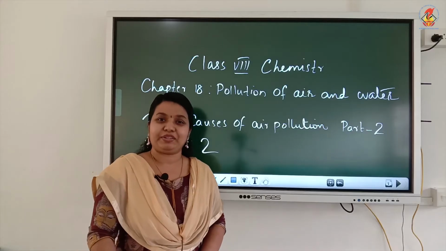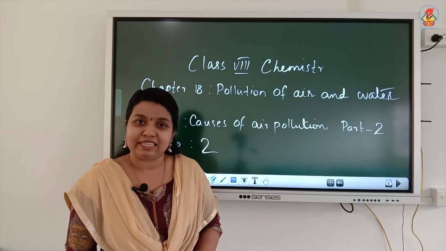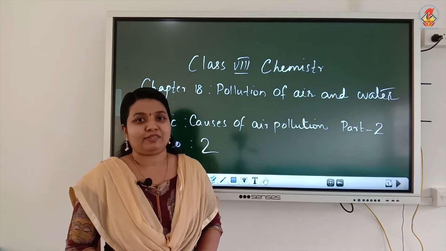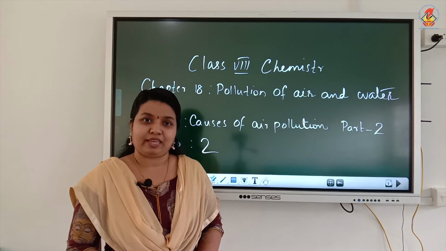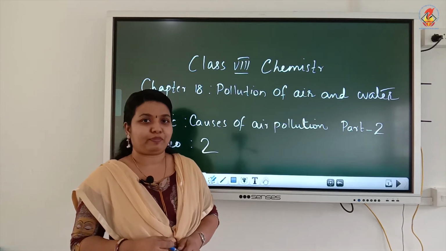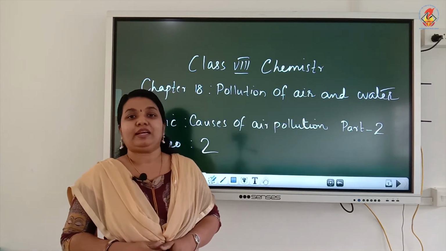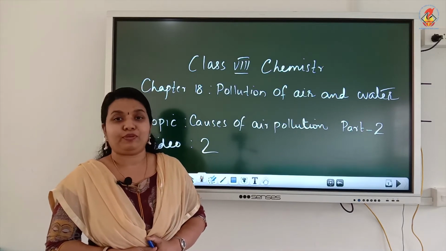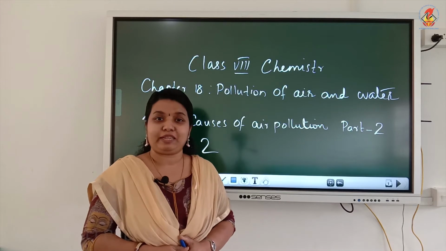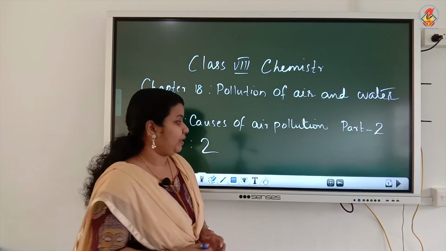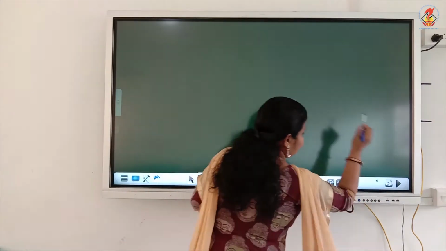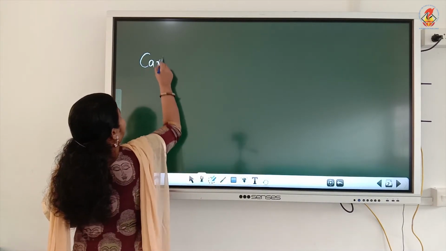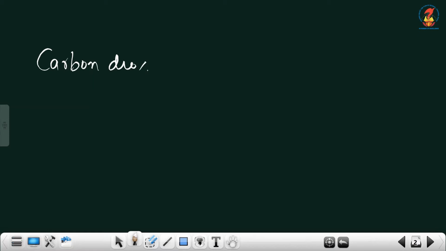Hi children, we continue with our chapter 18, pollution of air and water. In the previous class, we discussed the major causes of air pollution: carbon monoxide, smoke, sulfur dioxide, chlorofluorocarbons and suspended particulate matter or SPM. Now we move on to the next and most serious air pollutant, that is carbon dioxide.